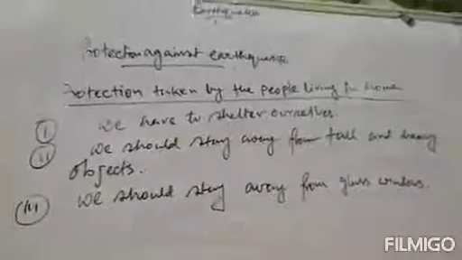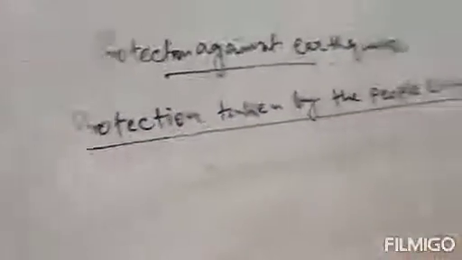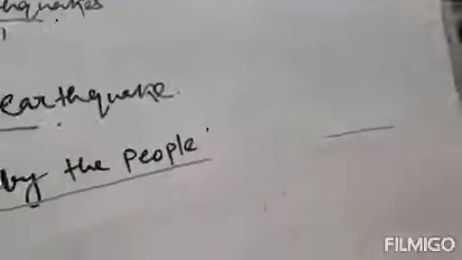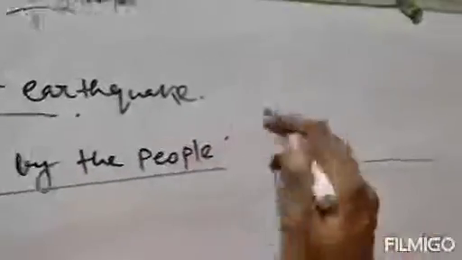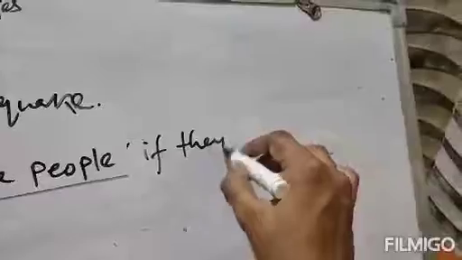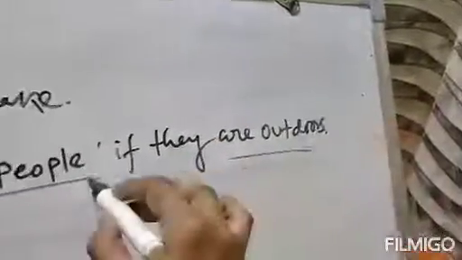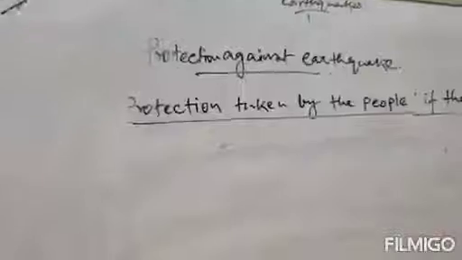Now what is the condition if we are outdoors? Suppose we are outdoors, so what precautions can we take? The third criteria is the protection taken by people if they are outdoors. If they are outdoors, that means they are not at home. So what precautions can they take?